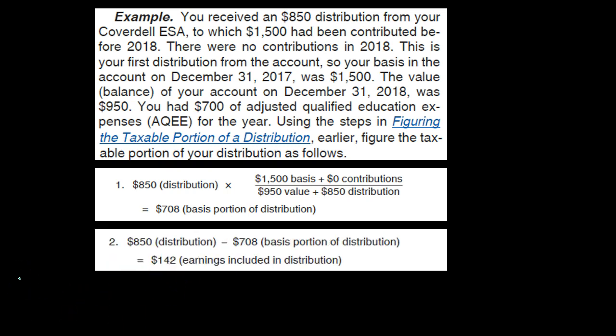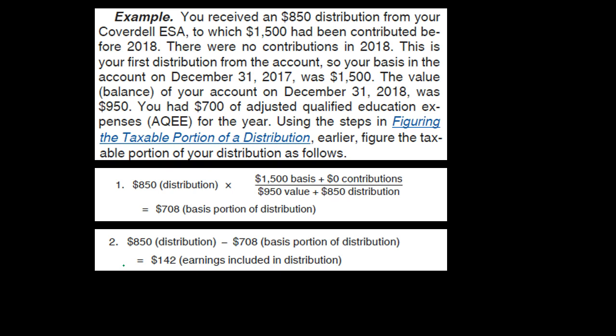Step 2, we're going to take the $850 distribution minus the $708 basis portion of the distribution. That gives us the $142 earnings included in the distribution. So this is the amount of earnings. And again, that's the iffy part. Should we have to include the earnings or not? That's what we need to figure, because the basis portion is the portion we're going to say, hey, that's just the return of the basis.